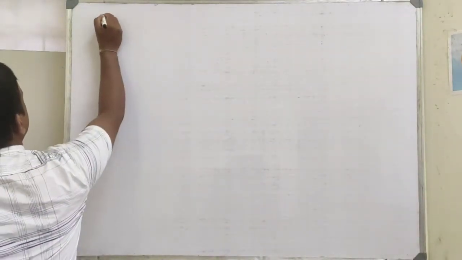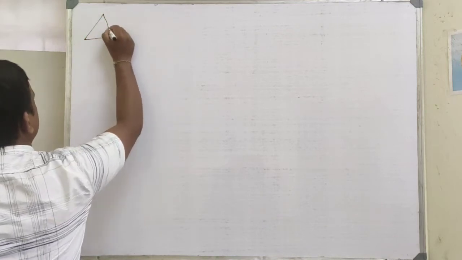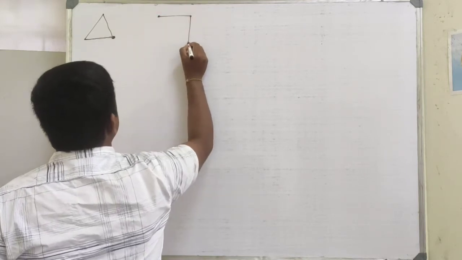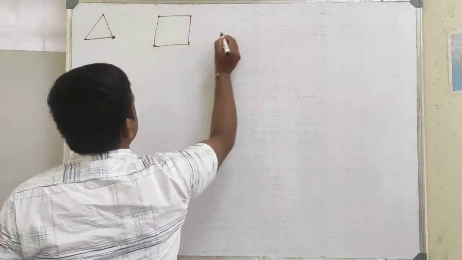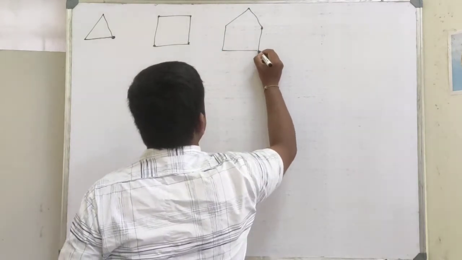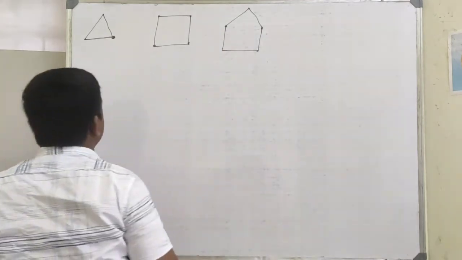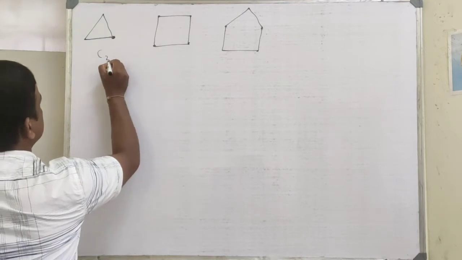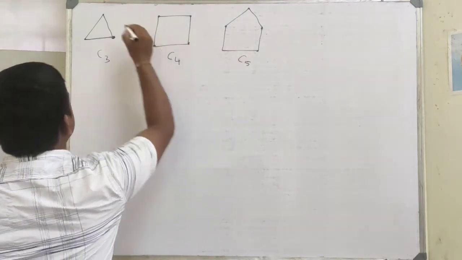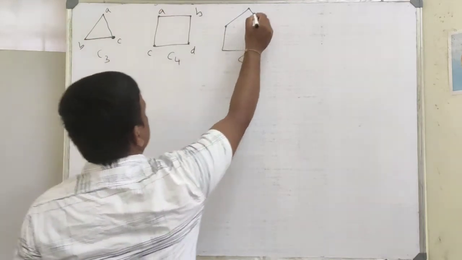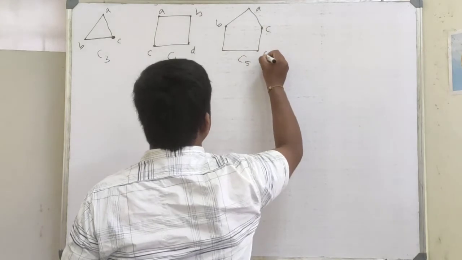Suppose I will consider C3, C4, C5. So three graphs I have considered: C3, C4, C5. So A, B, C, A, B, C, D, A, B, C, D, E.